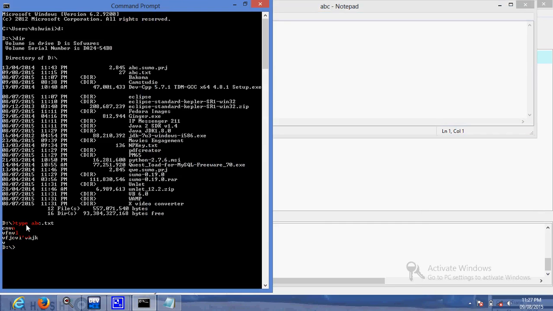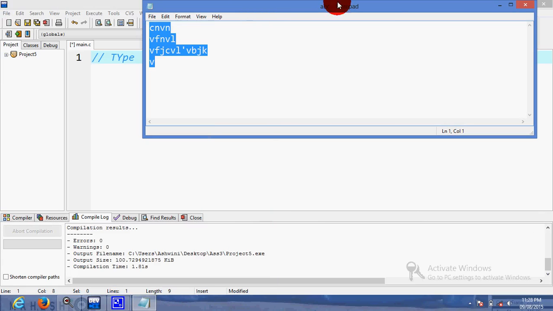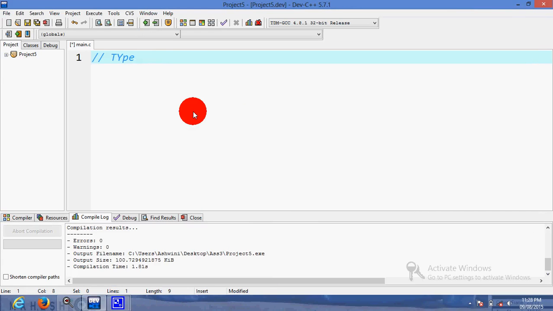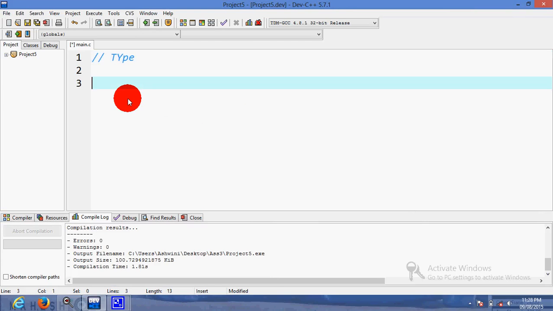But if you say that while running your type command you will pass a parameter, what is the meaning of that? During the execution of a program, if I pass any input parameter, that parameter is called a command line argument. On the command prompt, if I pass any input during execution of a program, it is called a command line argument. Right now we will discuss only the type command. In the next video we will discuss how to implement the type command using command line arguments.